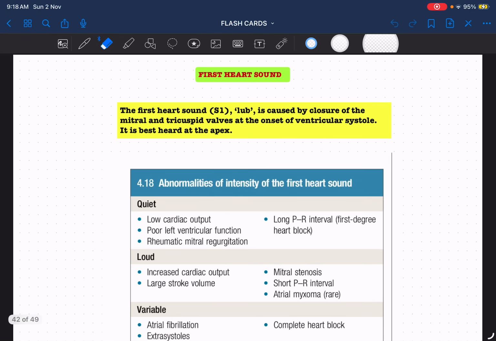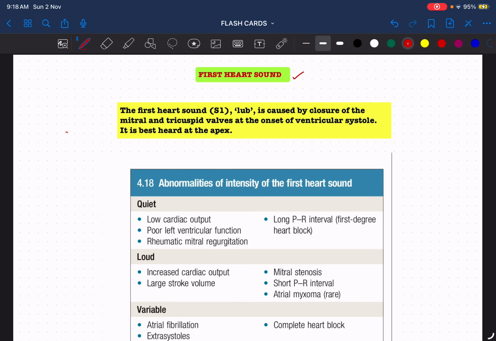Hello everyone. In this video of the Macleod series, I am going to discuss the basics of heart sounds. All the information that I am using here is taken from Macleod's Textbook of Clinical Examination. So, without further delay, let me discuss the first heart sound.